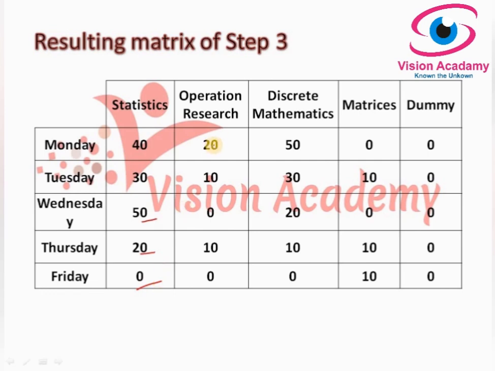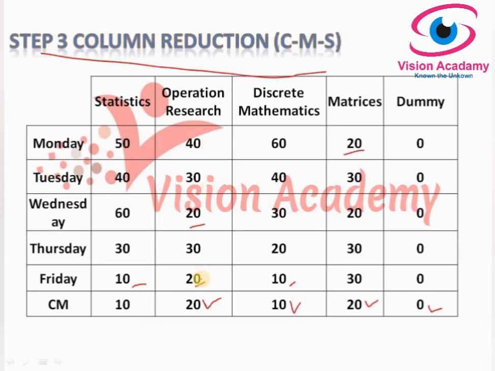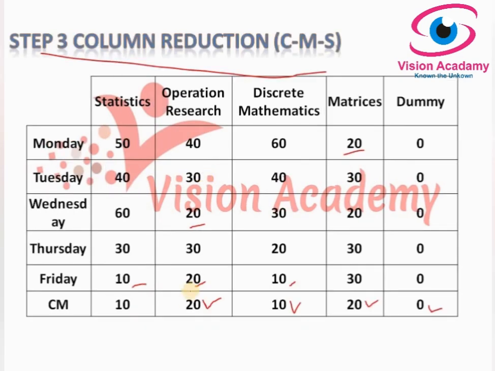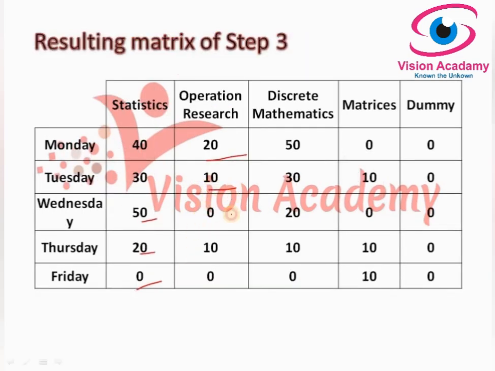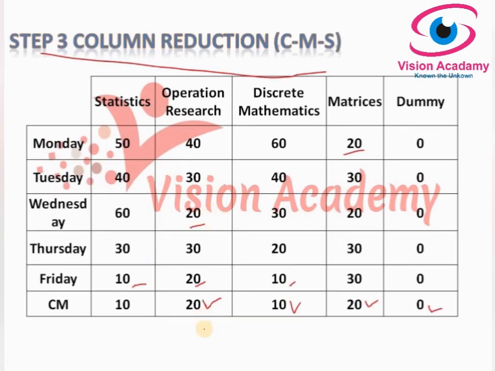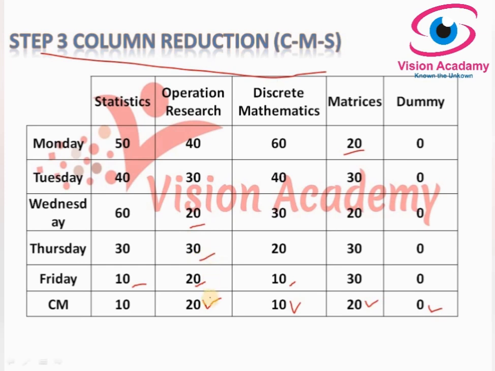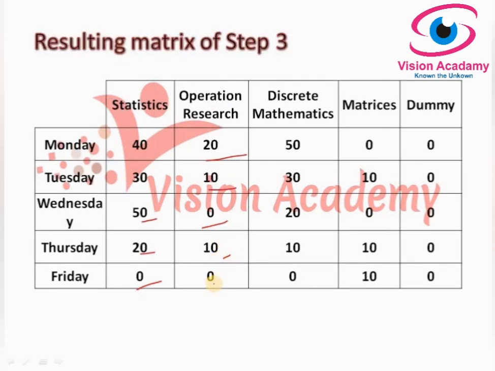Same thing here also. 40 minus 20, 20, and 30 minus 20, 10, and 20 minus 20, which would be 0, and again 30 minus 20, 10, and 20 minus 20 is 0.